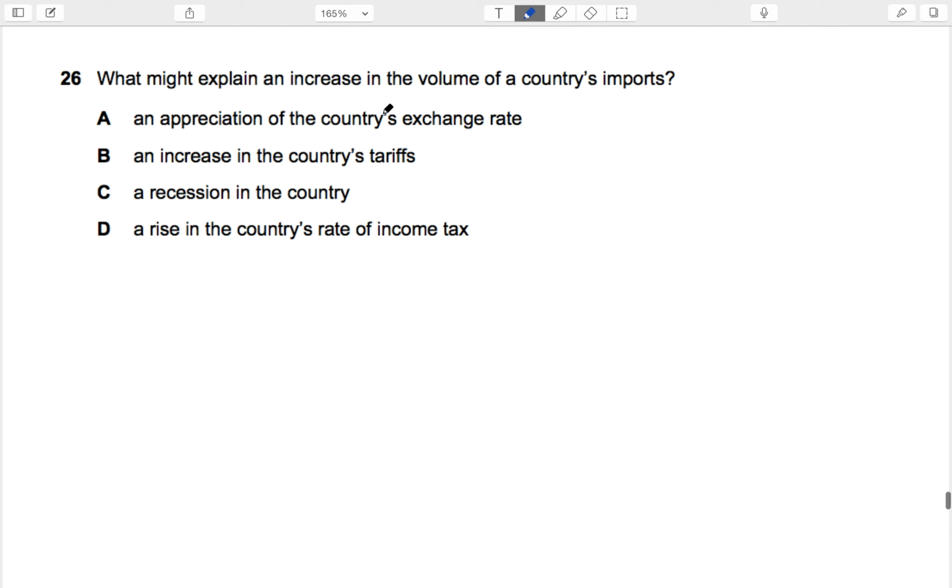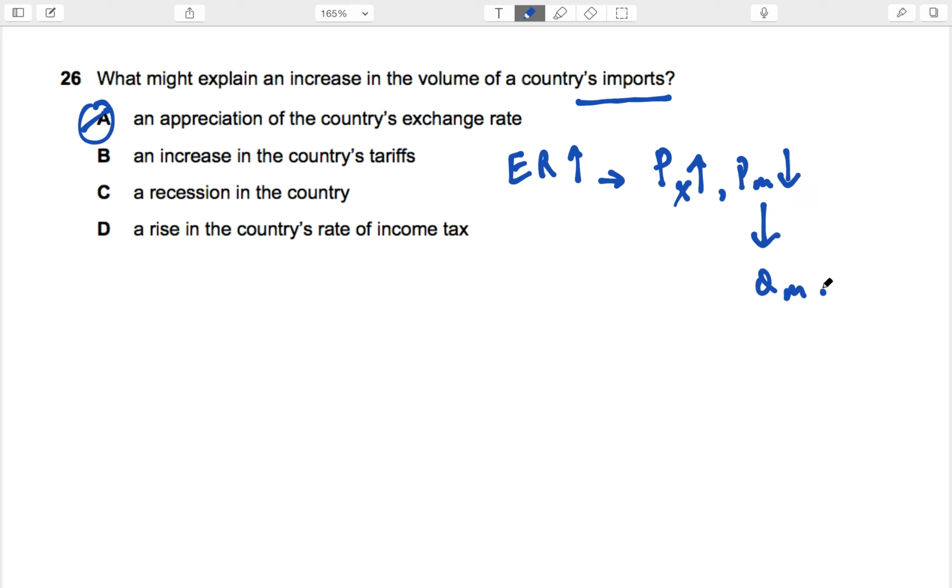What might explain an increase in the volume of countries' imports? Volume, and A would be the right answer. Why? Because appreciation of the exchange rate results in exports becoming expensive, imports becoming cheaper. When imports become cheaper, quantity of imports will go up. Because they're saying volume and not value, elasticity doesn't matter. If they said value, then I would have said I want to know more about elasticity. But in this case, I'm just going to say price goes down, quantity goes up. So your quantity will definitely go up. Make sense? So A is the right answer.